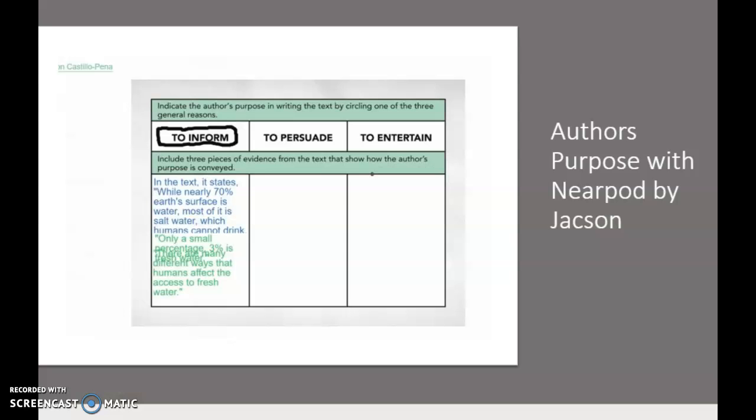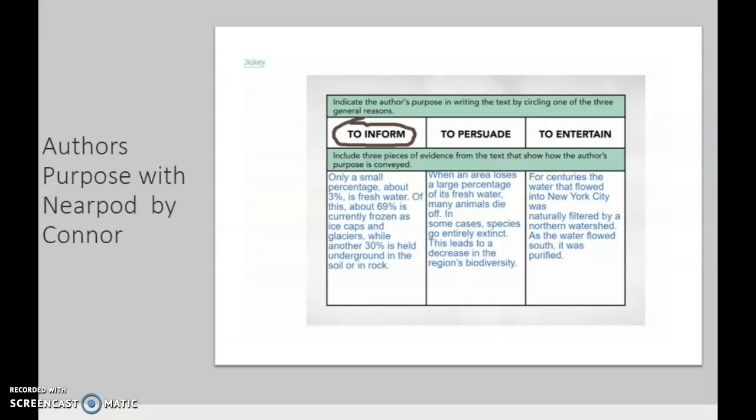So good job. The next thing was on Nearpod, and this is by Jackson. What you had to do is circle what it was, and then you had to list 3 facts based off of your story, or 3 persuasive, or 2 entertainment. But you had to list 3 for at least one. So this one was inform, and Jackson lists 3 facts. 2 of them overlap, but about our biodiversity. So that was very good because it's giving us those facts. However, Connor here did say it was to inform, but he also did some persuasion and then entertainment.